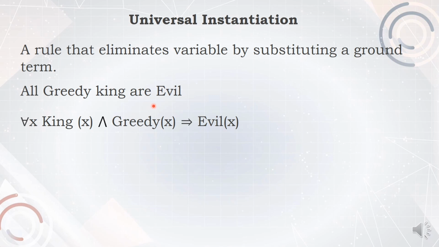All greedy kings are evil. X is greedy, X is a king. If X is greedy and X is a king, then X is evil. This is the generalized statement. Who is X? X can be many persons. Universal quantifier, it can be anything. X can be your name, it can be my name.